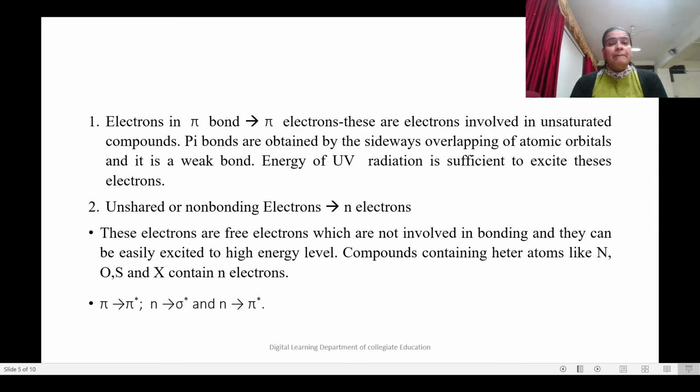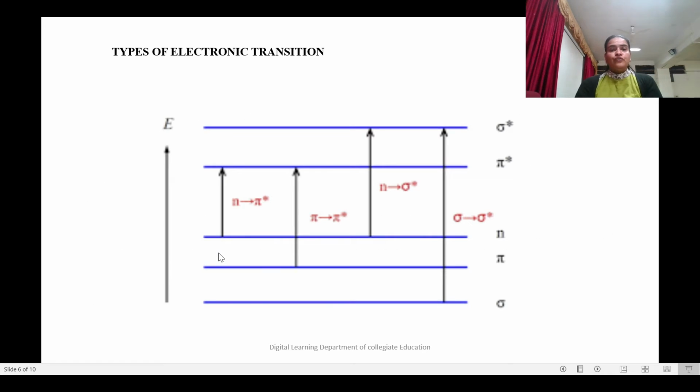So when we compare the energy required for all these transitions, the lowest energy required transitions are pi to pi star, n to sigma star and n to pi star. So these are the common transitions included in UV radiation or the UV region.